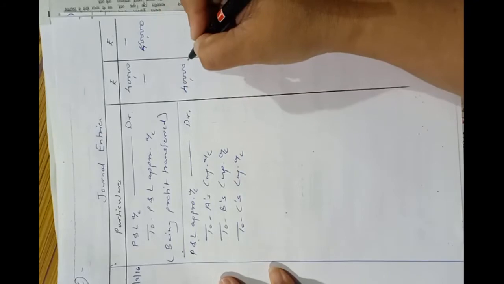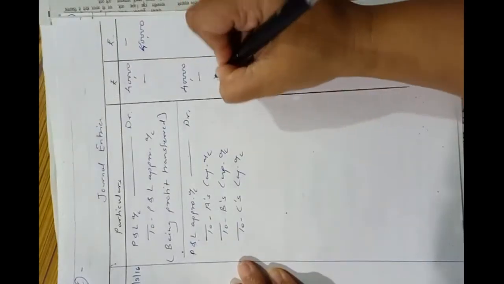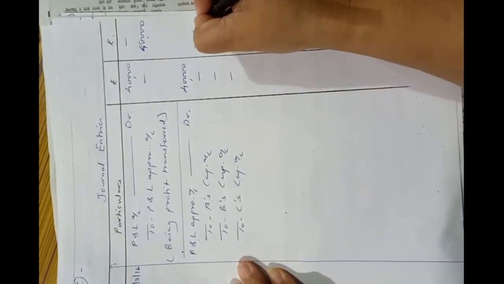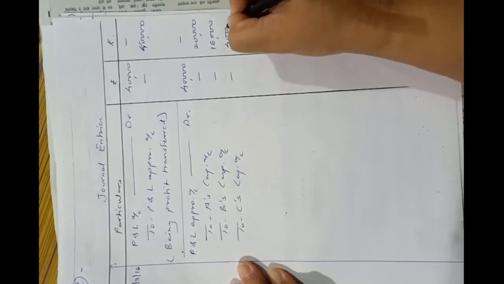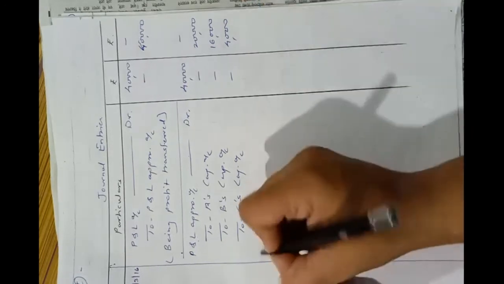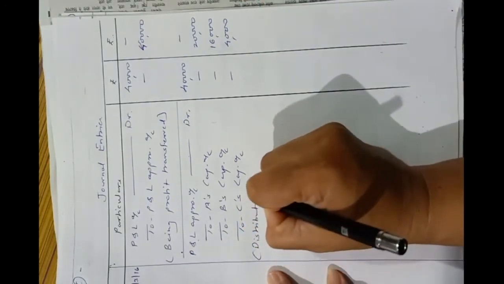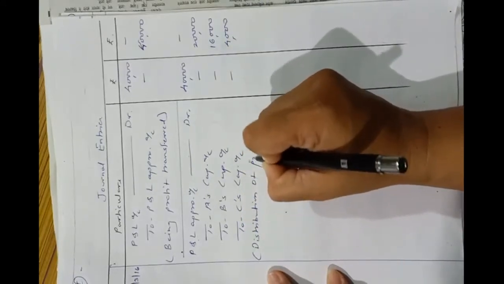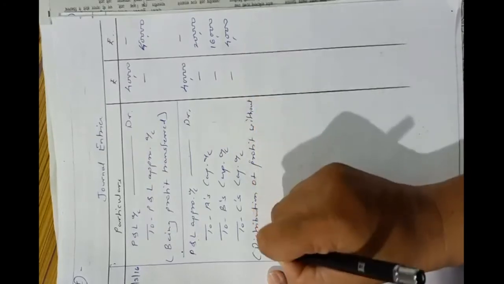It was distributed originally, see here, 20,000, 16,000 and 4,000. Narration: distribution of profit without guarantee.